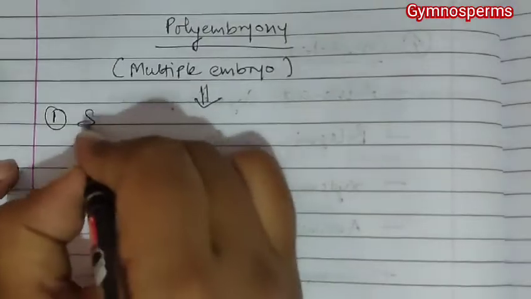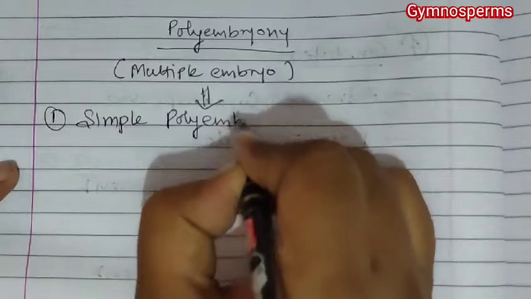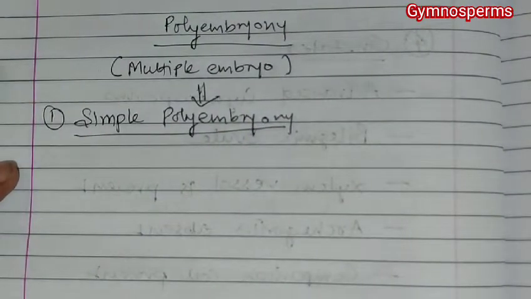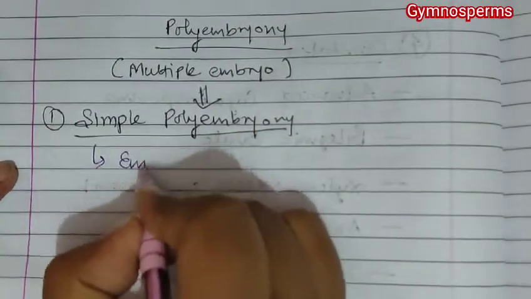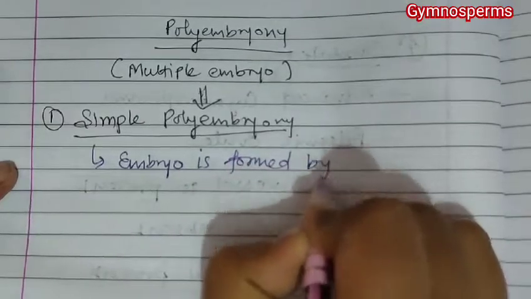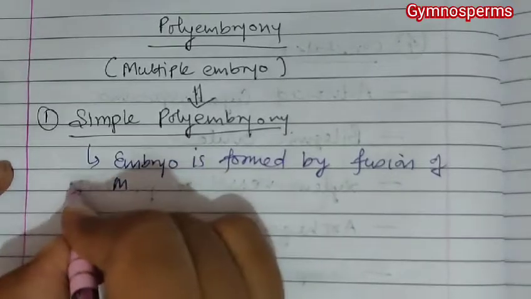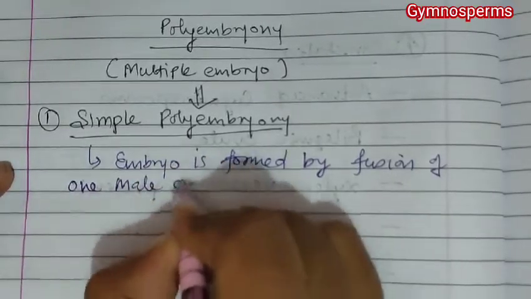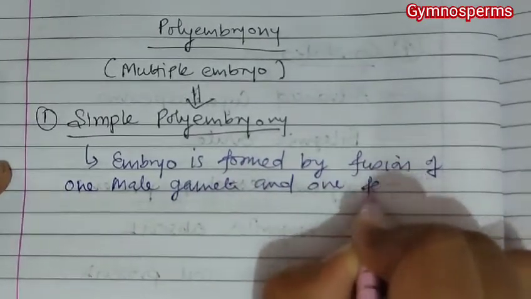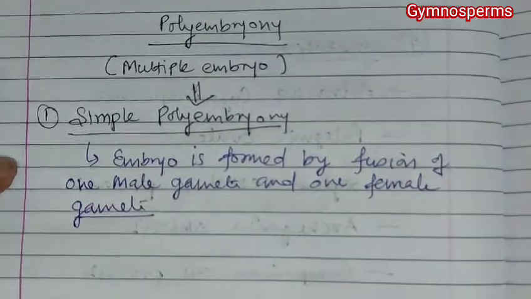First, simple polyembryony. Simple polyembryony is the type of embryony in which an embryo is formed by fusion of one male gamete and one female gamete, a usual mechanism.